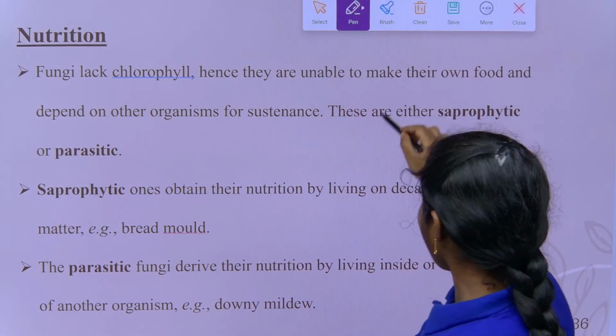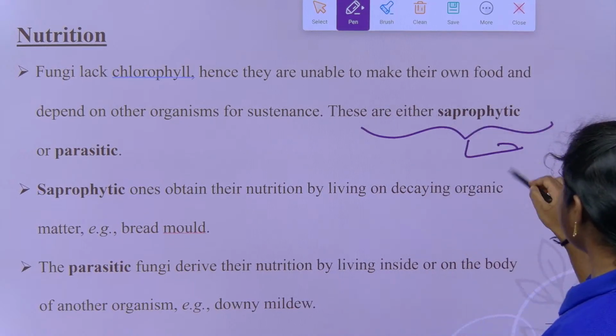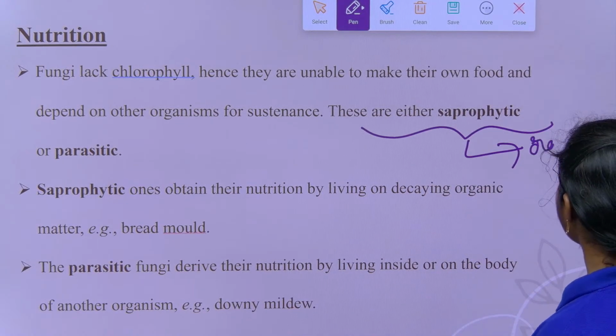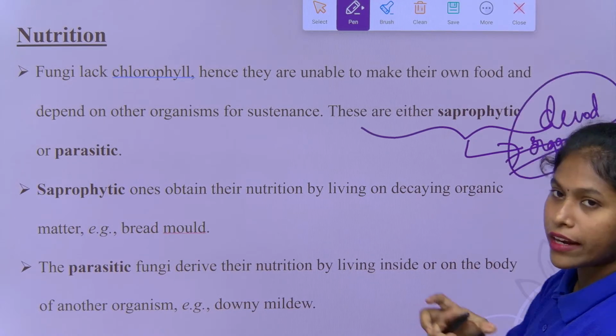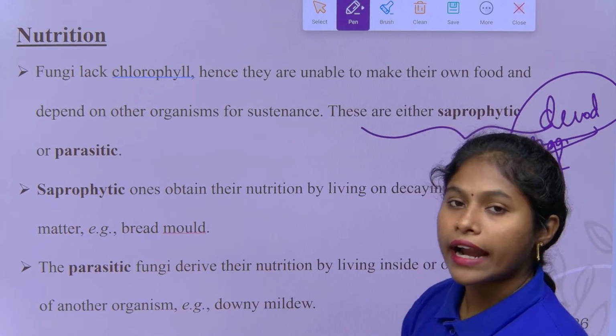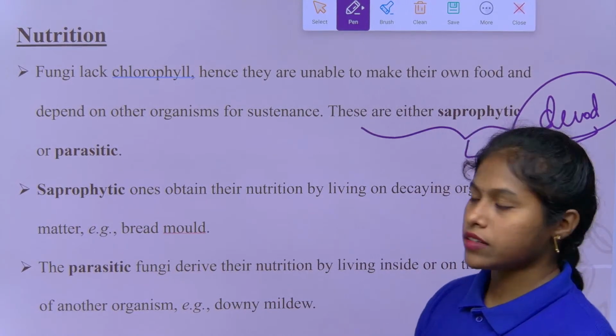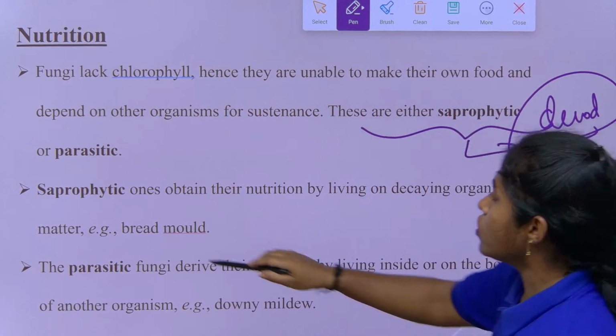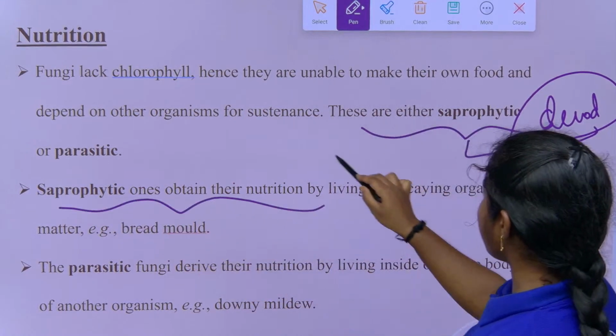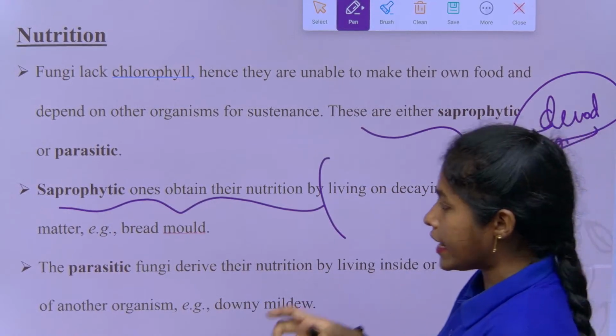And what are saprophytic? They obtain energy from decomposing dead organic matter. They break down the dead organic matter and utilize it for nutrition, for food, right children? So, saprophytes obtain nutrition by living on decaying organic matter.